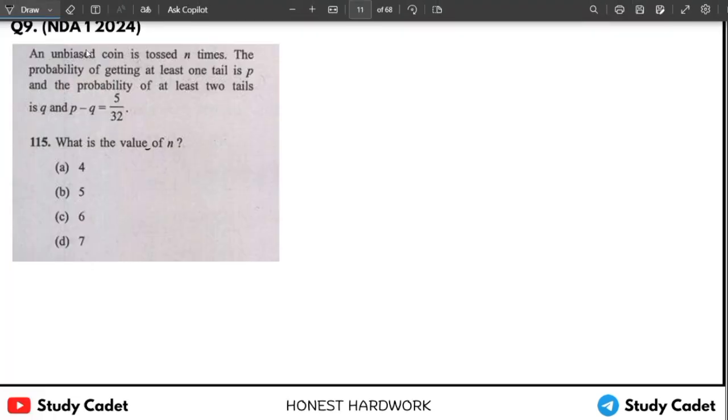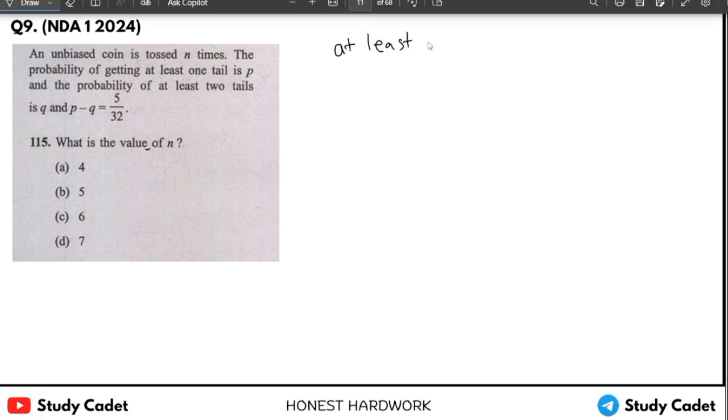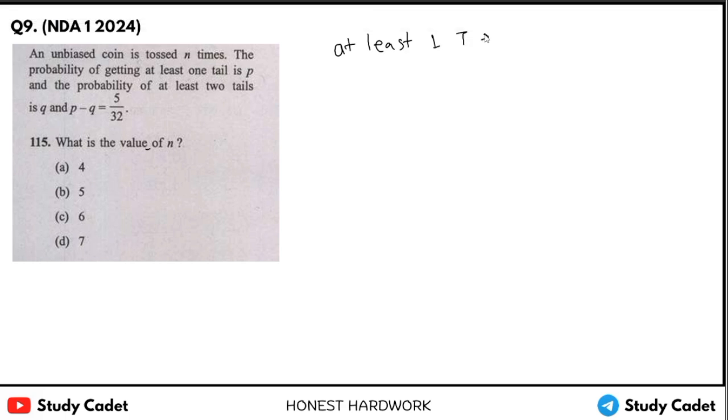It is right. An unbiased coin is tossed n times. The probability of getting at least one tail is P. The probability of at least two tails is Q. At least one tail, that is P, and at least two tails, that is Q. So n times tossed.